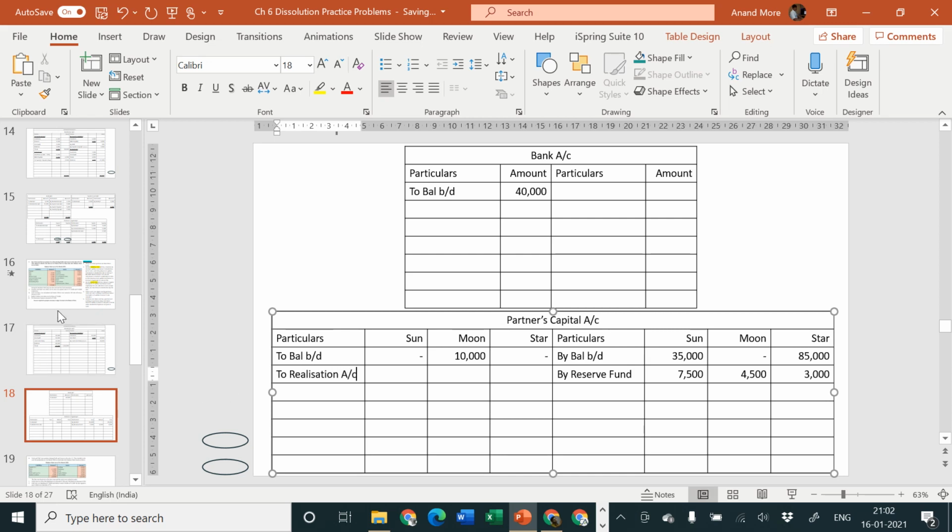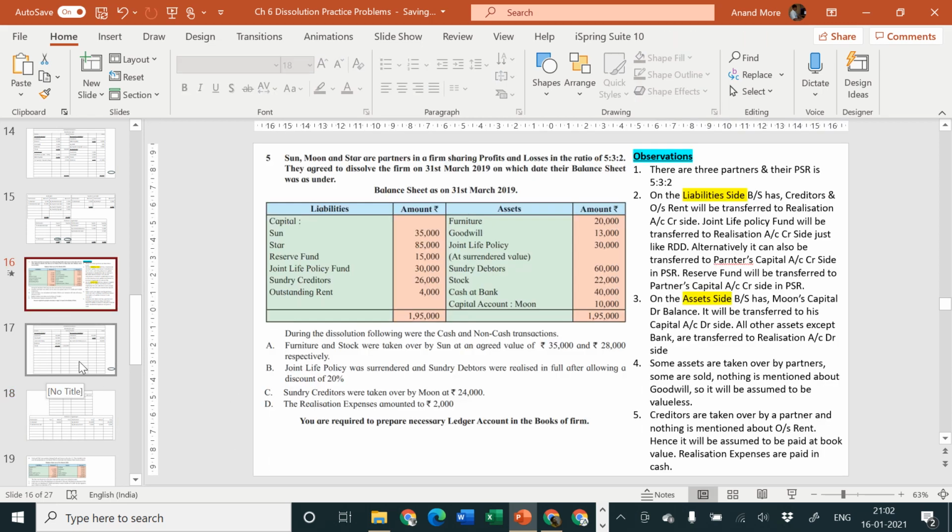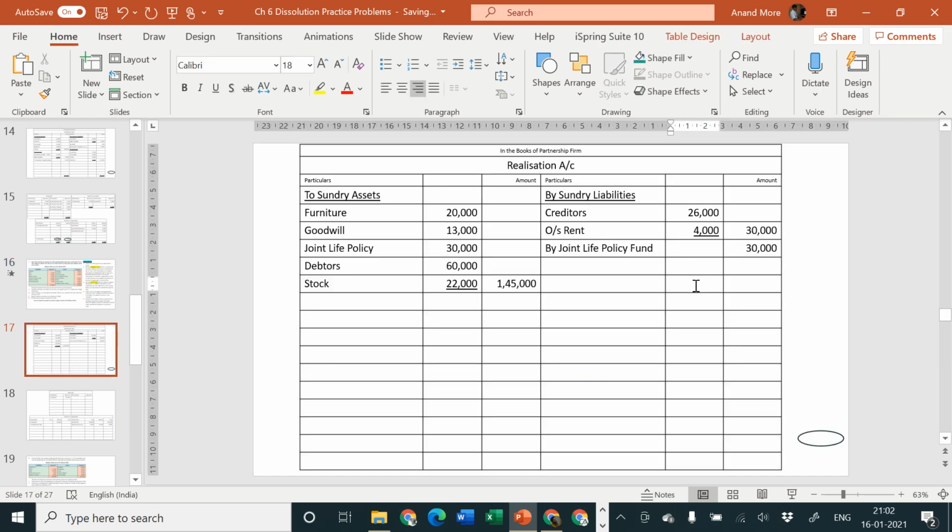The amount is not yet known to us, but let us consider the amount in realization account credit side. Furniture 35,000 and stock 28,000. This is by Sun's capital account. First one is furniture, second one is stock. Furniture and stock is known to us now.